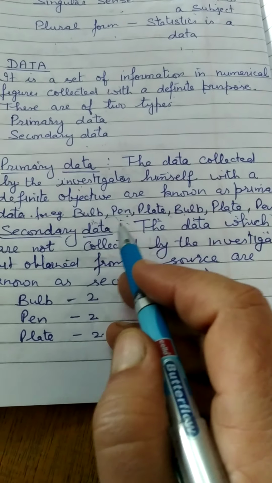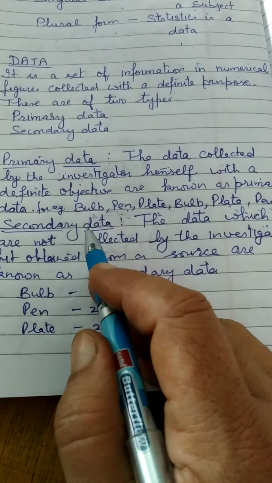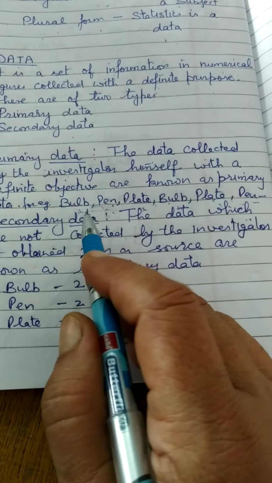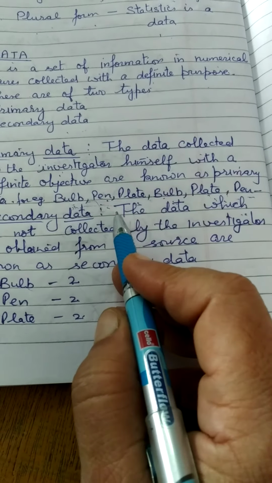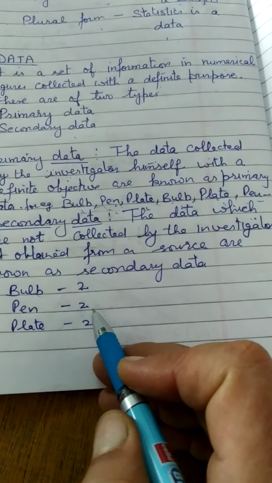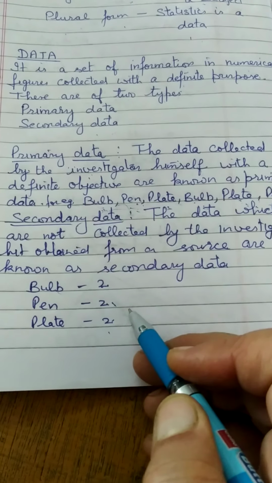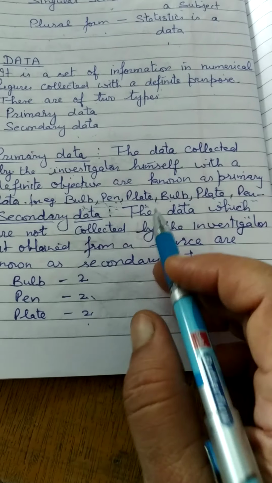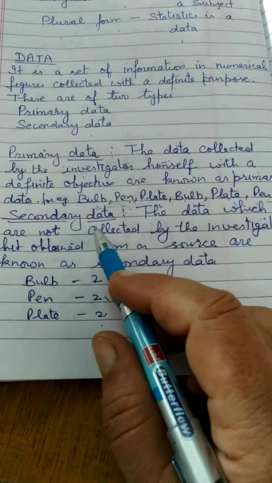Now next he will make the secondary data of these. First he will write bulb. How many bulbs are there? There are 2. Then he will write 2 in front of bulb. How many pens are there? There are 2. How many plates are there? There are 2. Then this is the secondary data that he has got from this source of primary data.